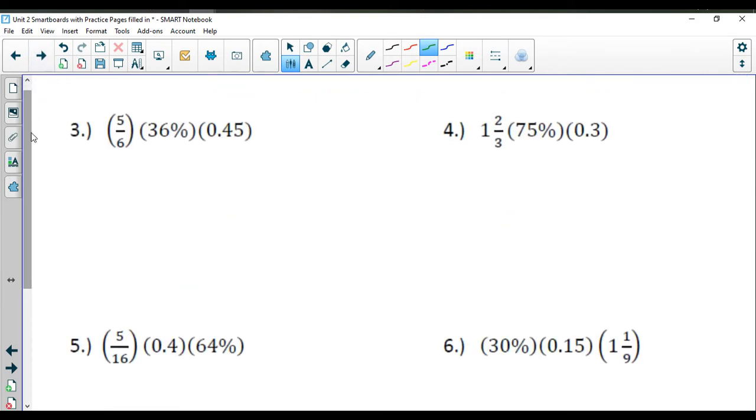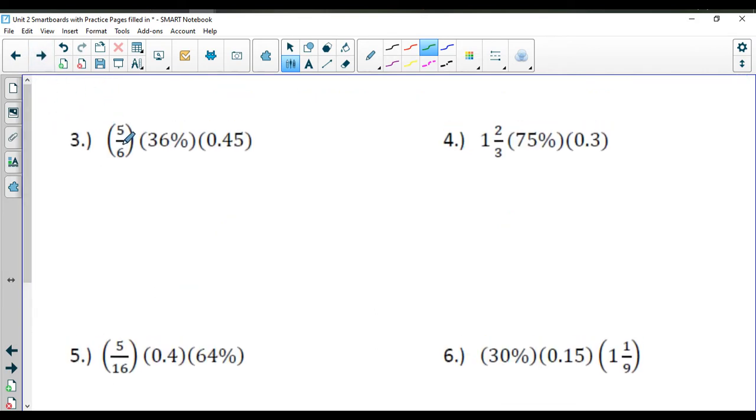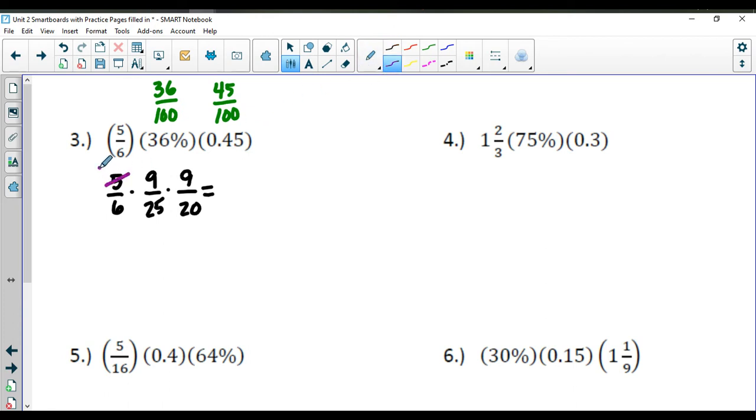For number 3, let's go ahead and look at this one. So we have 5/6, that's a fraction. 36% would be 36 over 100, and 45 hundredths. So I'm going to reduce these before I try to multiply. So I have 5/6, 36 100ths. I'm going to divide them both by 4, which will give me 9 over 25. And then 45 over 100, if I just divide by 5, that'll help me out. So that'll get me 9 over 20 then. And then I want to go ahead and actually reduce here. So I'm going to reduce the 5 and the 25 because they're both divisible by 5.